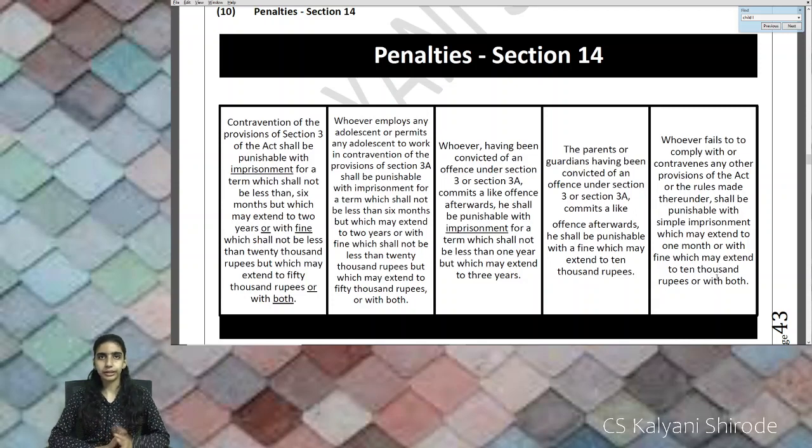Next comes, if a like offence is committed like 3 or 3A, then imprisonment for a term not less than 1 year which can be extended up to 3 years. Then for parents and guardians, if they commit a like offence, then a fine which may be extended to 10,000 rupees. And the last penalty, apart from these: whoever contravenes any provision, then simple imprisonment which extends to 1 month, or fine which extends to 10,000, or both. These are the penalties for child and adolescent labor.